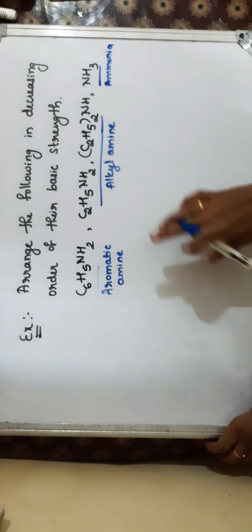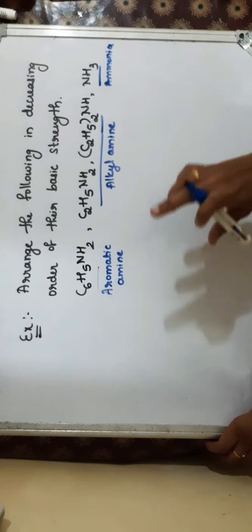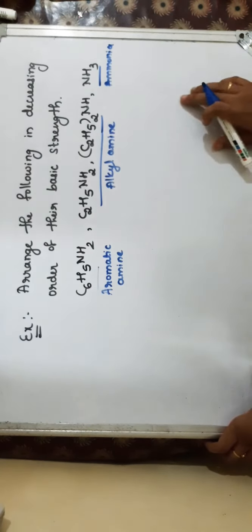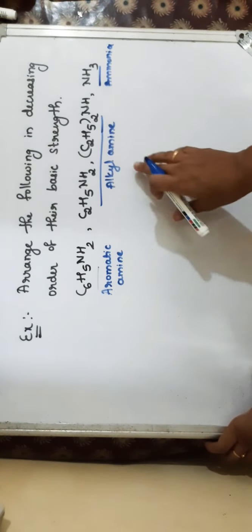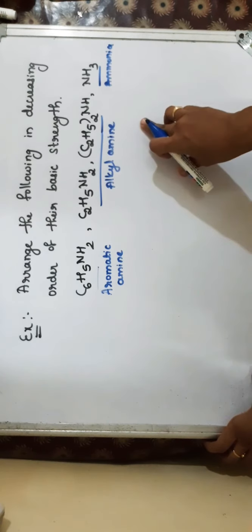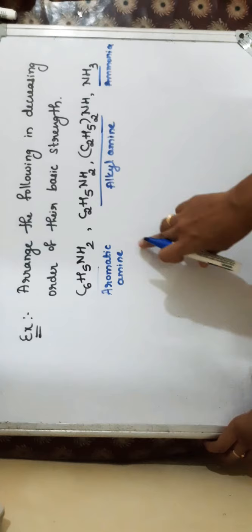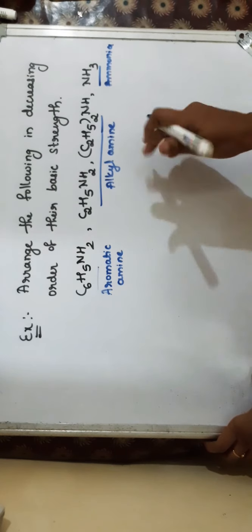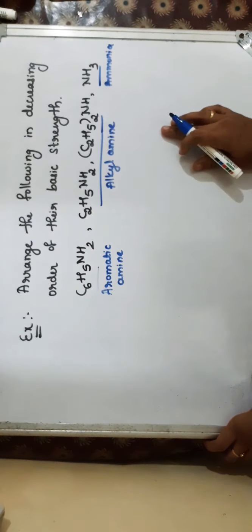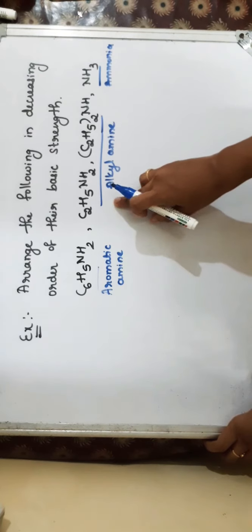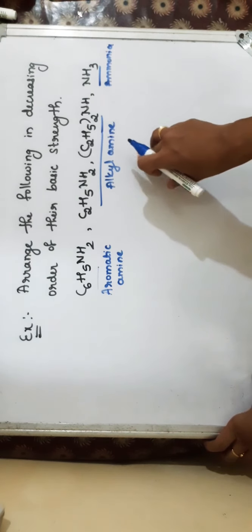Decreasing order means first you have to write which is the stronger base. Among these, which is the stronger base? We have studied that alkyl amines are stronger bases than ammonia and also than aryl amines. So alkyl amines are stronger bases because of three factors we have to see.